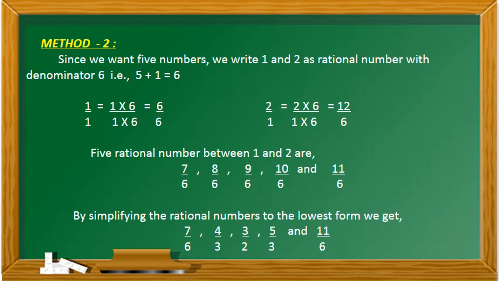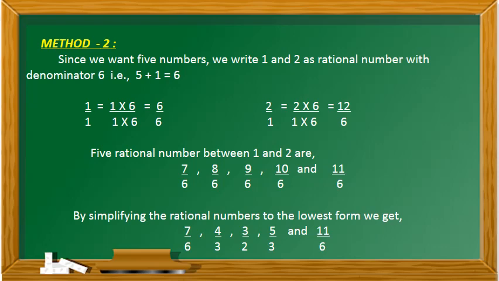Method 2. Since we want to find 5 numbers, we write 1 and 2 as rational numbers with the denominator 6. That is 5 plus 1 is equal to 6. Then 1 I am writing as 1 by 1. Then I am going to write the equivalent rational number for 1 by 1 by multiplying the numerator and the denominator by 6. So 1 by 1 is equal to 6 by 6. In the same way, 2 by 1, I am going to write the equivalent rational number by multiplying the numerator and the denominator by 6. 2 by 1 is equal to 12 by 6.